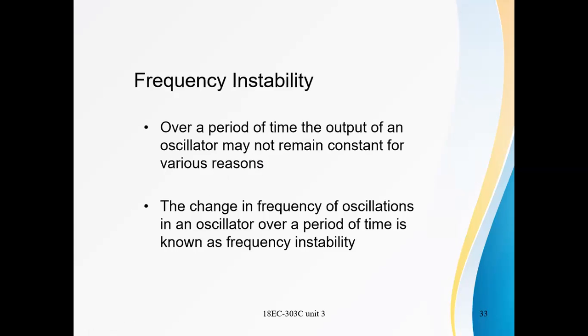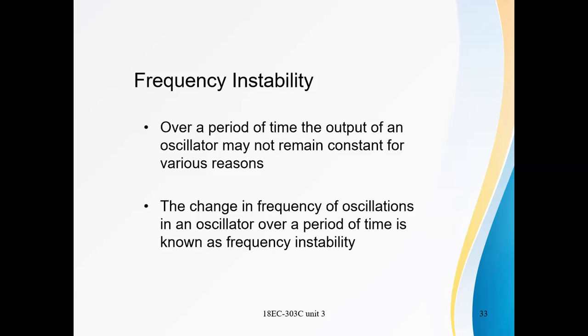That is, the change in frequency of oscillations in an oscillator over a period of time is known as frequency instability. That means the frequency is not constant, and then we can say that the oscillator has frequency instability.